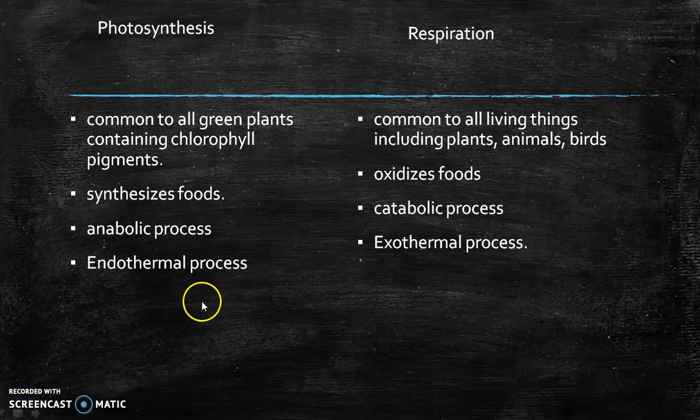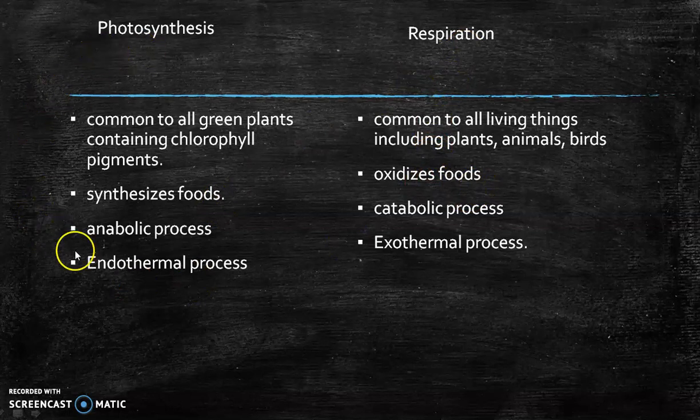And now we will see the difference between photosynthesis and respiration. These are the important points. Photosynthesis is common to all green plants containing chlorophyll as a green pigment, whereas respiration is common to all living things including plants, animals and birds. Photosynthesis occurs for the synthesis of food, whereas respiration occurs for oxidizing foods.